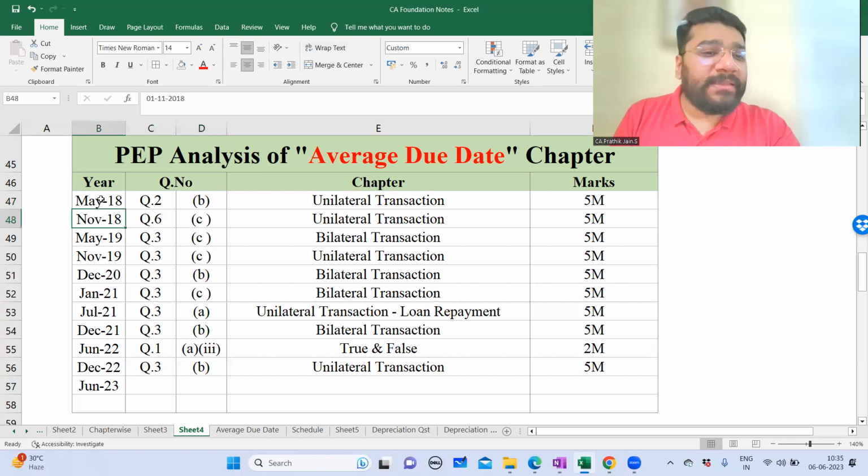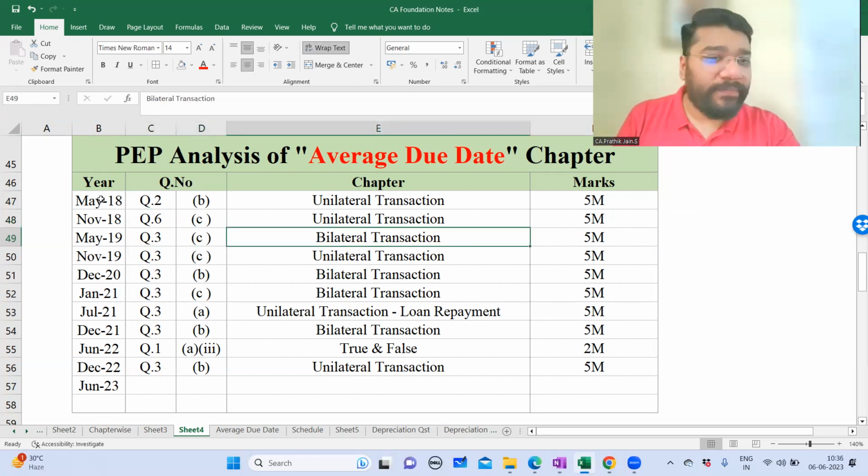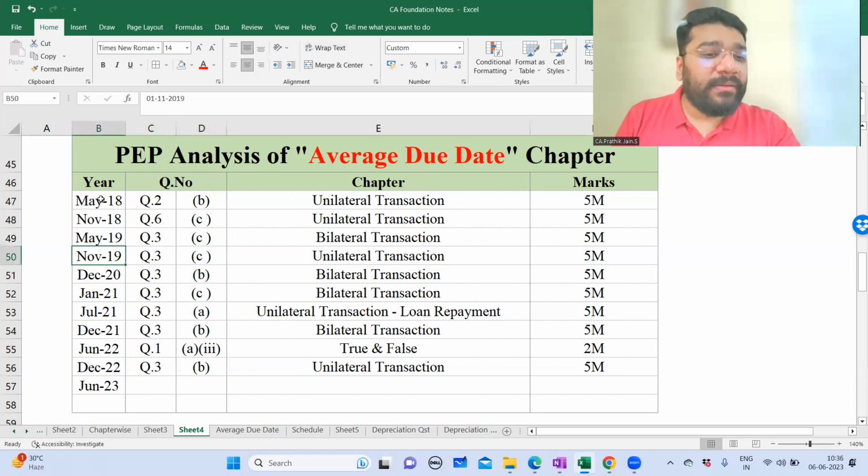Similarly, November 18, guys, the average due date question had come as a part of your question number 6C, which was again for 5 marks. May 19, question 3C, bilateral transaction related question, 5 marks. November 19, question 3C, unilateral transaction, 5 marks. December 20 was again for 5 marks. Jan 21, 5 marks. July 21, 5 marks. December 21, 5 marks. June 22, question 1, compulsory question.